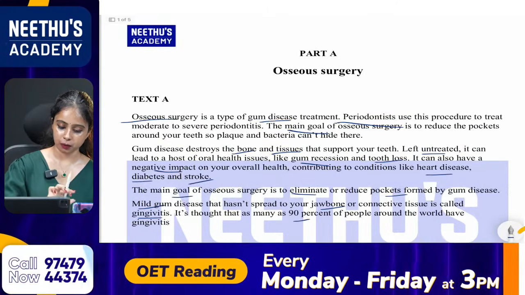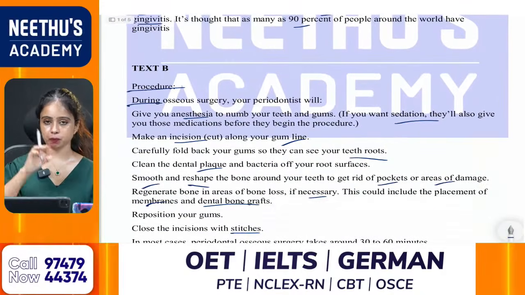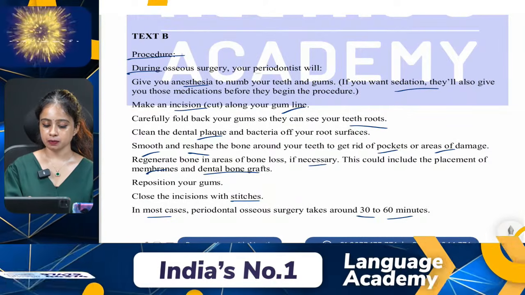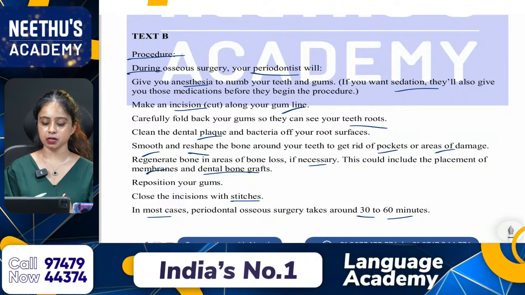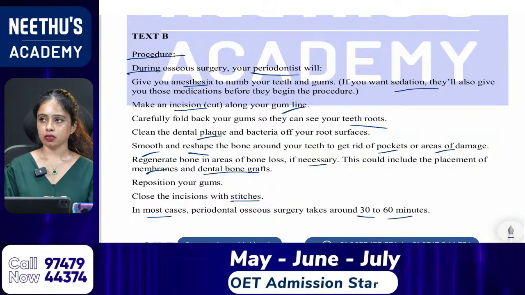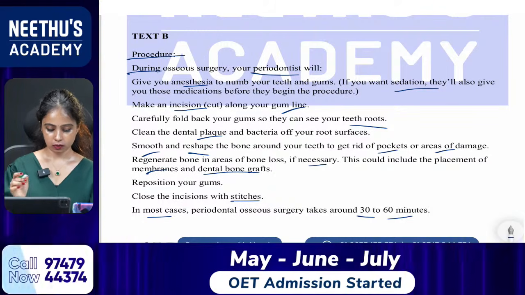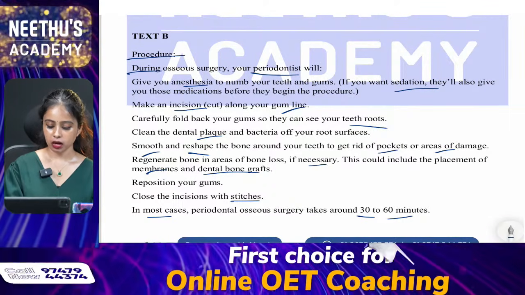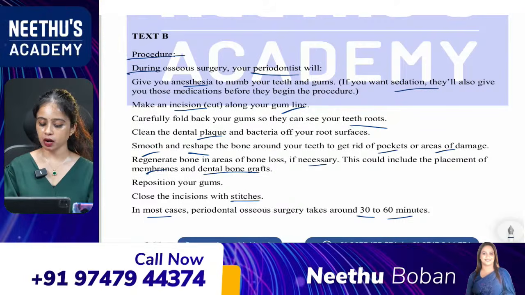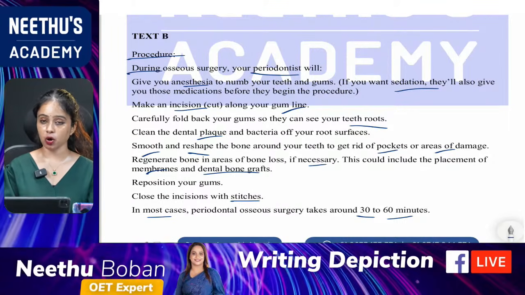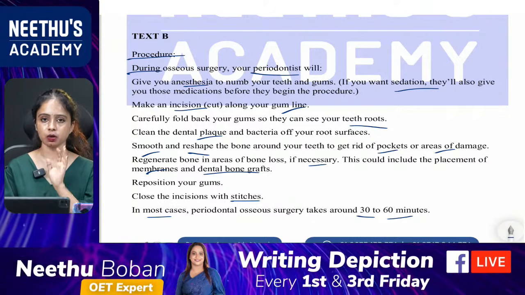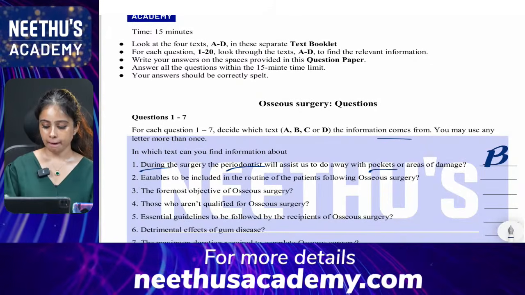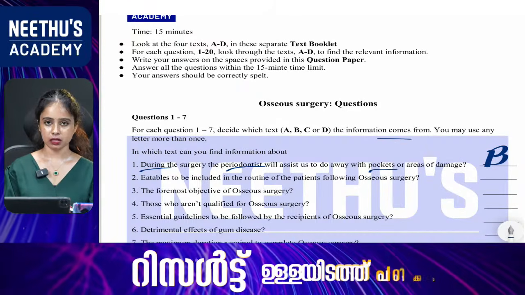As you can see from text B, the procedure itself is mentioned in text B, and here they have mentioned the dental expert, a periodontist. See this point, the 6th one. Smooth and reshape the bone around your teeth to get rid of pockets or areas of damage. So those are the keywords from the question. So the correct answer is text B. That is the answer, text B.